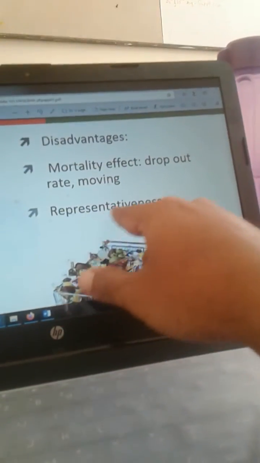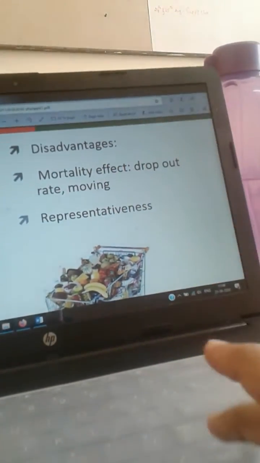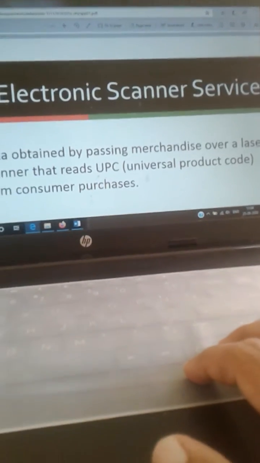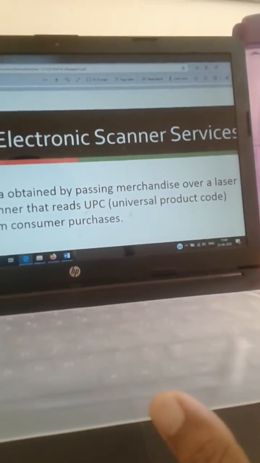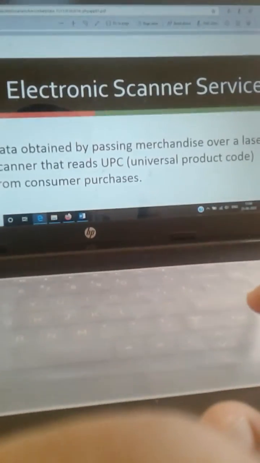Next, representativeness is also one of the lacking factors in purchase panels as well as media panels. I think about all these things, there is a detailed note in my notes. You can just refer to these advantages and disadvantages.